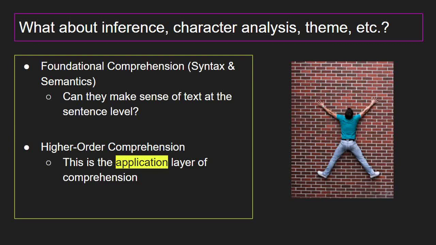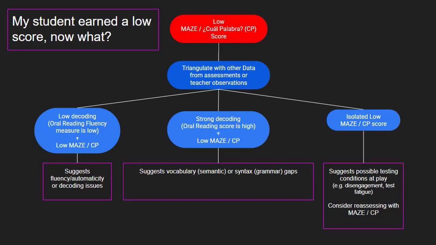When we measure comprehension through inference, character analysis, or theme, we're checking whether students can go beyond the text to deeper thinking. Both are essential, but if students stumble on syntax and semantics, they'll hit a wall with higher level comprehension tasks. Now that we have an understanding of what maze and Cuál Palabra measure and why it's important, let's return to the purpose of this video to answer the question, my student earned a low score.